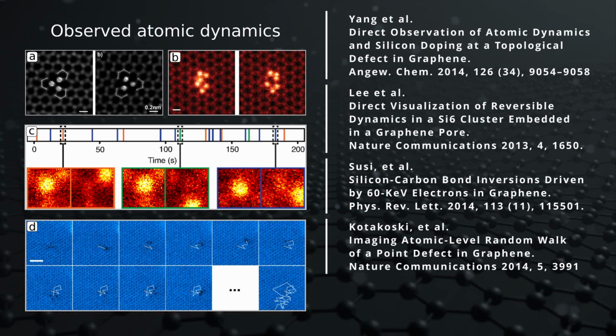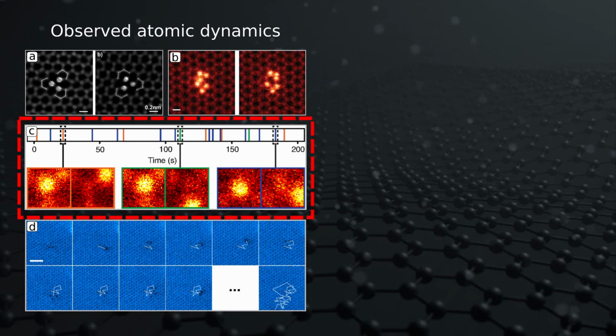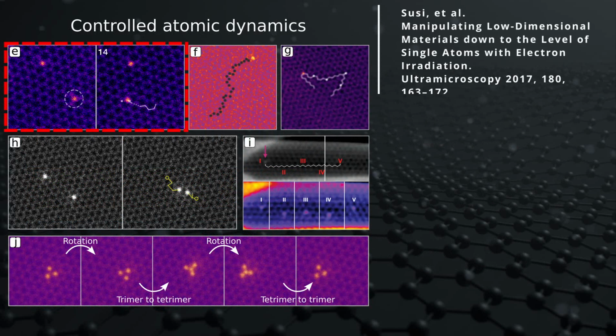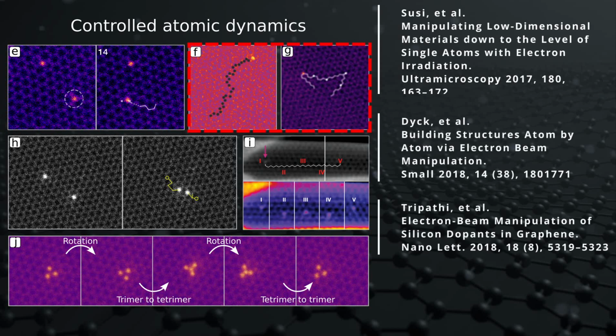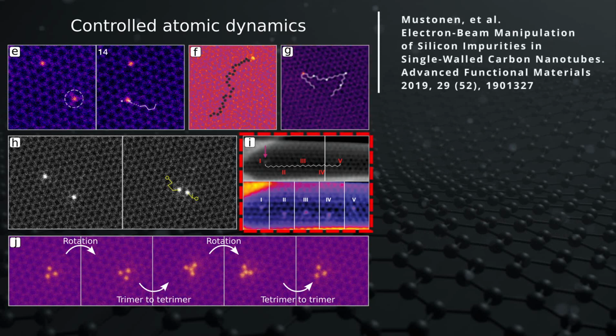These observations, in particular this one, began to capture the imagination. Perhaps a silicon atom could be moved intentionally. A follow-on study by the same researchers confirmed that indeed, through carefully controlled E-beam irradiation, a silicon atom was able to be moved 7 steps through the lattice. This result was independently replicated by our group, and both groups subsequently showed extended movement of the silicon atoms over longer distances. This silicon atom movement has also been performed using graphene nanotubes.